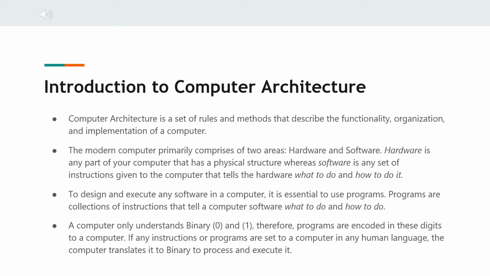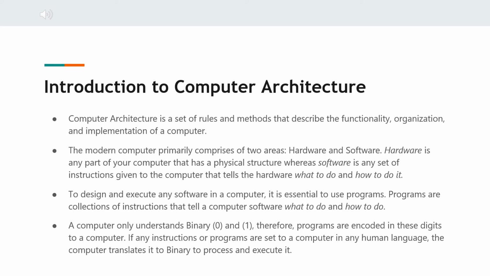Computer architecture is a set of rules and methods that describe the functionality, organization, and implementation of a computer. The modern computer primarily comprises two areas, hardware and software. Hardware of your computer has a physical structure, whereas software is a set of instructions given to the computer that tells the hardware what to do and how to do it.